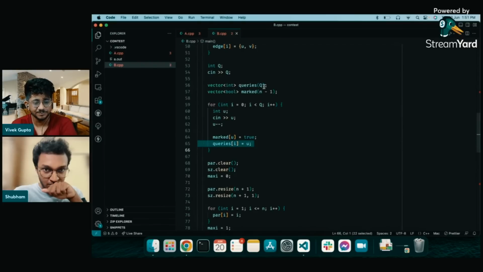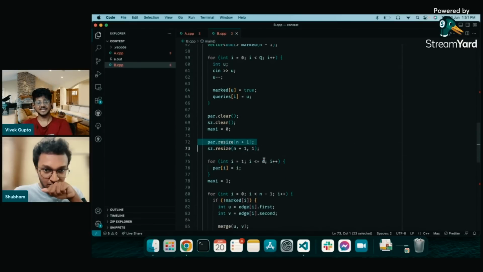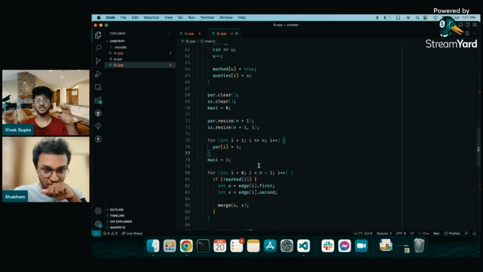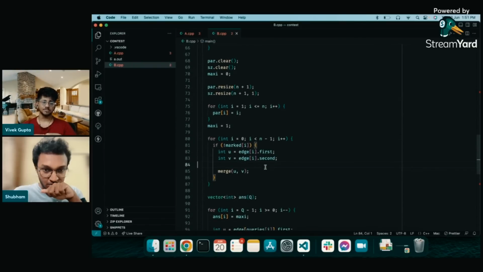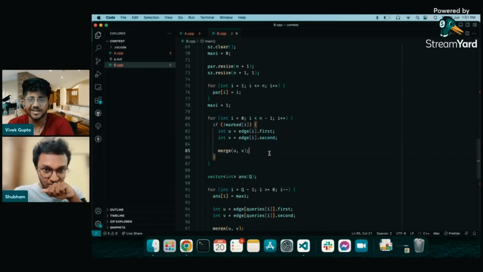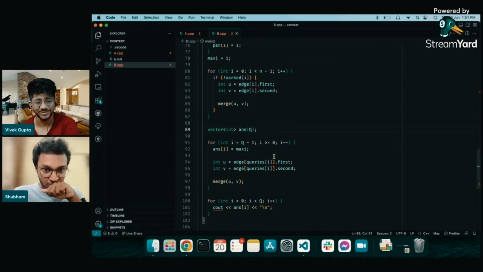Okay. He has not taken test cases, I suppose. Is everything else correct? He has maintained the max size in his merge. Whenever you are merging two things, the new size is the possible max value, so he's maintaining that max component size. I think he will print and then see that okay, test cases are not being registered. That's what is going to happen.